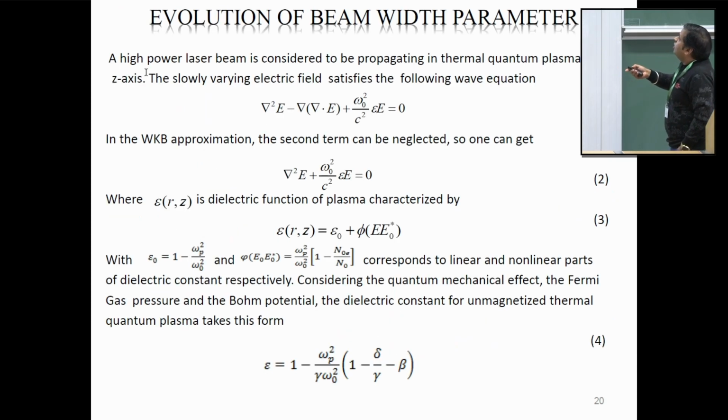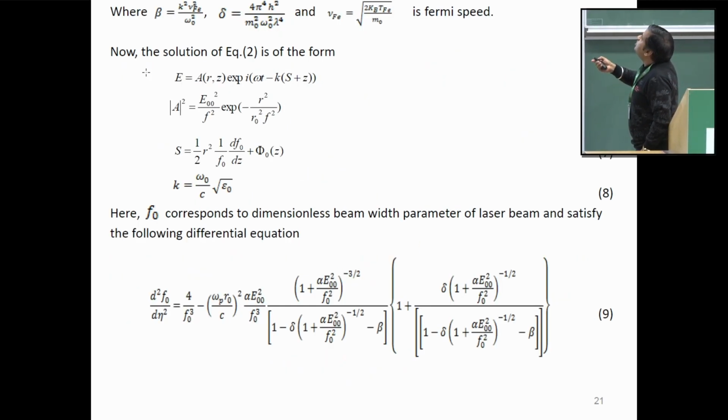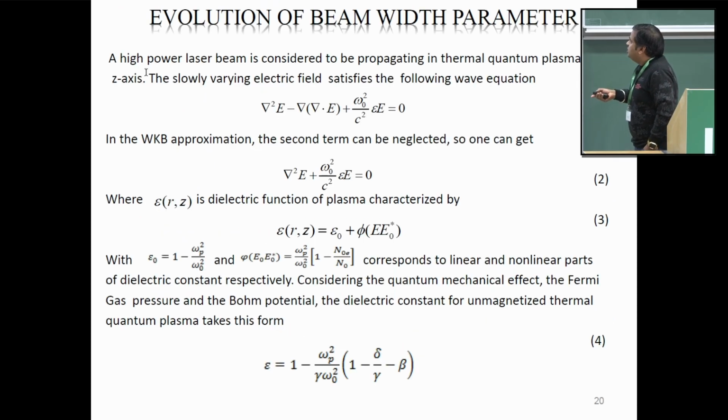Now, if I put beta equal to 0, I mean if I put Fermi temperature equal to 0, this, which is basically the dielectric function for the thermal quantum plasma, becomes the cold quantum plasma. And if I put both delta and beta equal to 0, then it is converted into the classical relativistic plasma case.